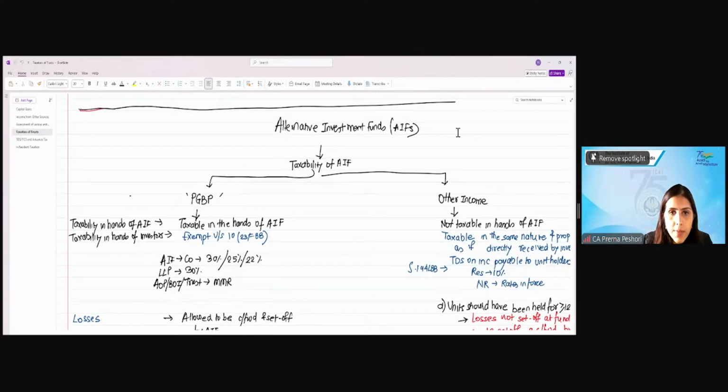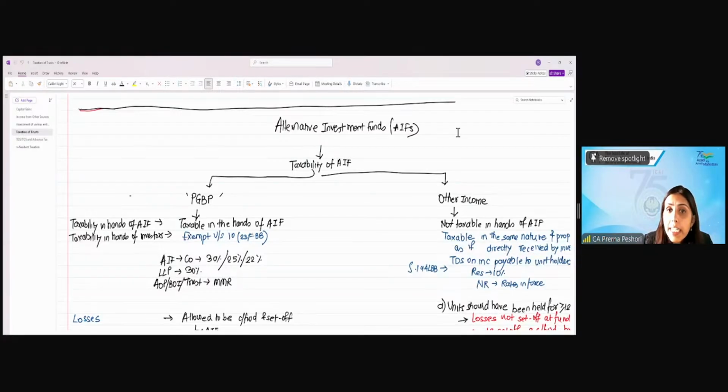Regulated by SEBI, that's fine. They invest in startups, okay? Yes. So see, the AIFs which are there, students, these are the investment funds, right? Now, there are different categories of the AIFs, and they invest in different classes of assets. So, they invest in startups also.